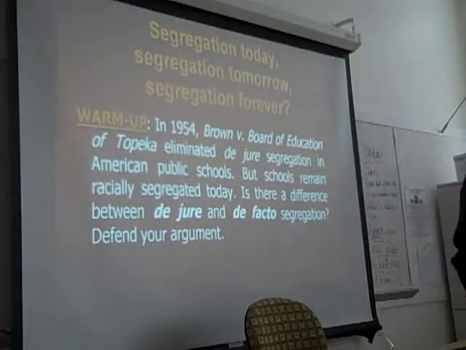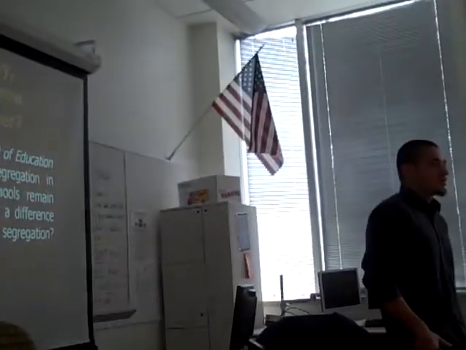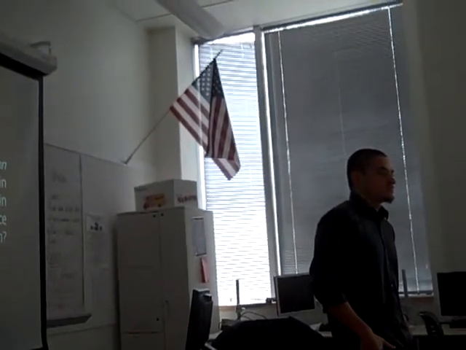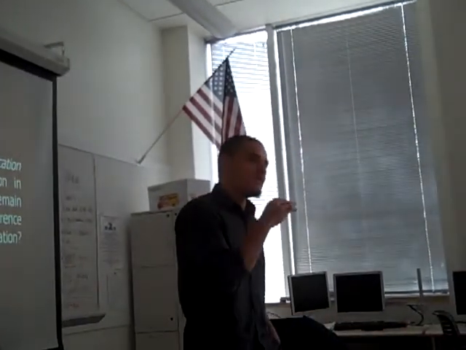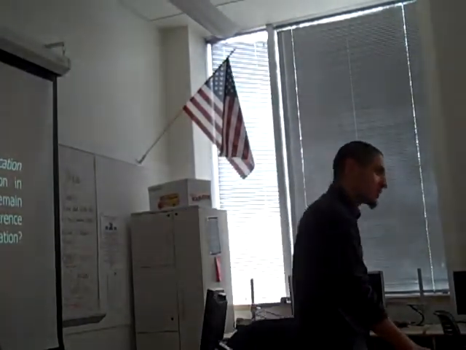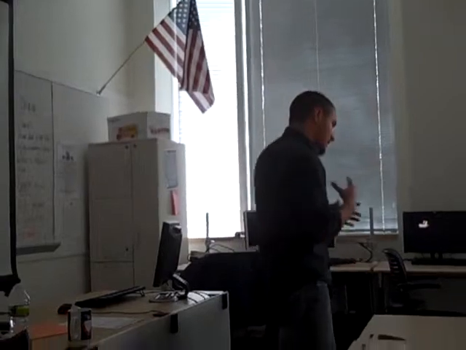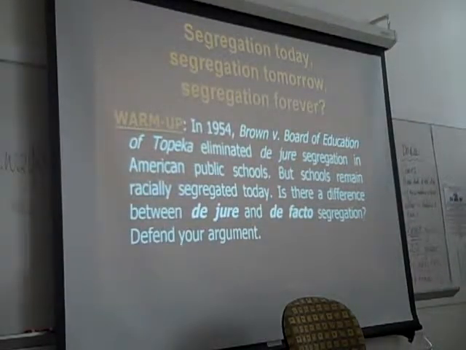Actually, there's a difference because de jure is more used to integrate schools, while de facto is still not really based on race, more based on equal things. Okay, all right. So when you say de facto segregation is based on in-school cliques, what you're talking about is segregation that occurs within the school, right? Folks like to hang out with folks who look like them, and maybe there are social pressures, cultural reasons why that's the case.